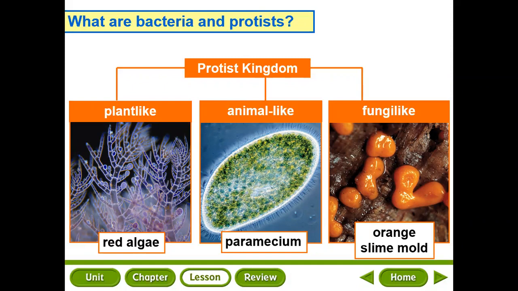Now about fungus-like protists. Here, for example, slime mold breaks down dead organisms to obtain food.